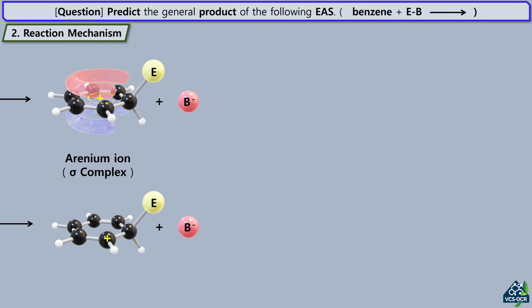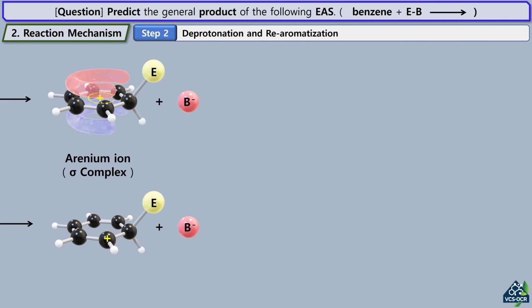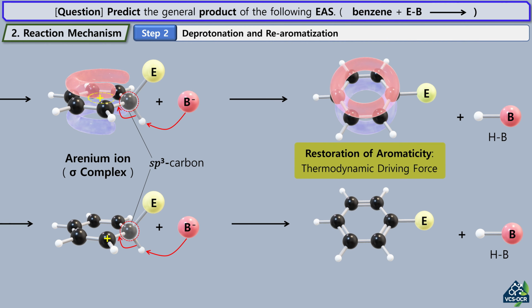Step 2. Deprotonation and re-aromatization. To restore its lost stability, the Arenium ion must lose a proton. A weak base, often the counter-ion of the electrophile, approaches the ring and abstracts the proton from the sp3 hybridized carbon bearing the electrophile. As the CH sigma bond breaks, the two electrons from that bond collapse back into the ring system. This instantly restores the full 6-pi electron aromatic circuit.